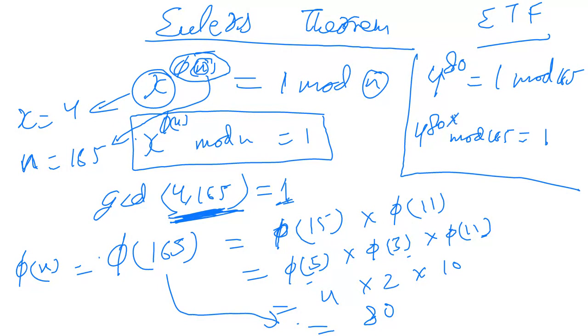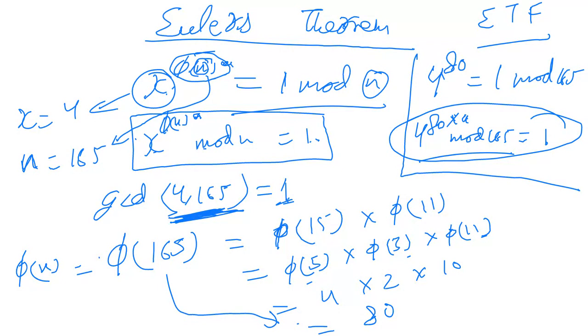Even if this 4 to the power 80 is multiplied by any number a, any integer 1, 2, 3, 4, even then the result remains the same. So from here we can say that x to the power phi n into a mod n is equal to 1, or x to the power phi n into a is equal to 1 mod n. So this is Euler's.